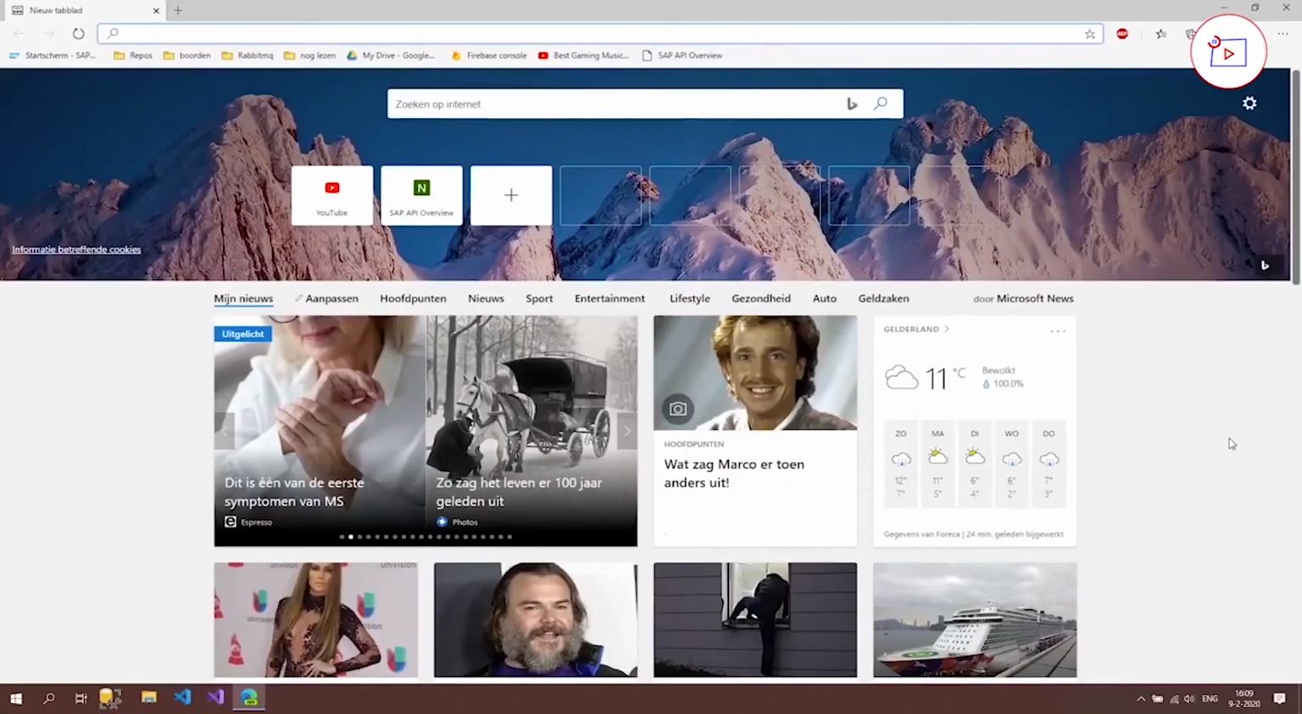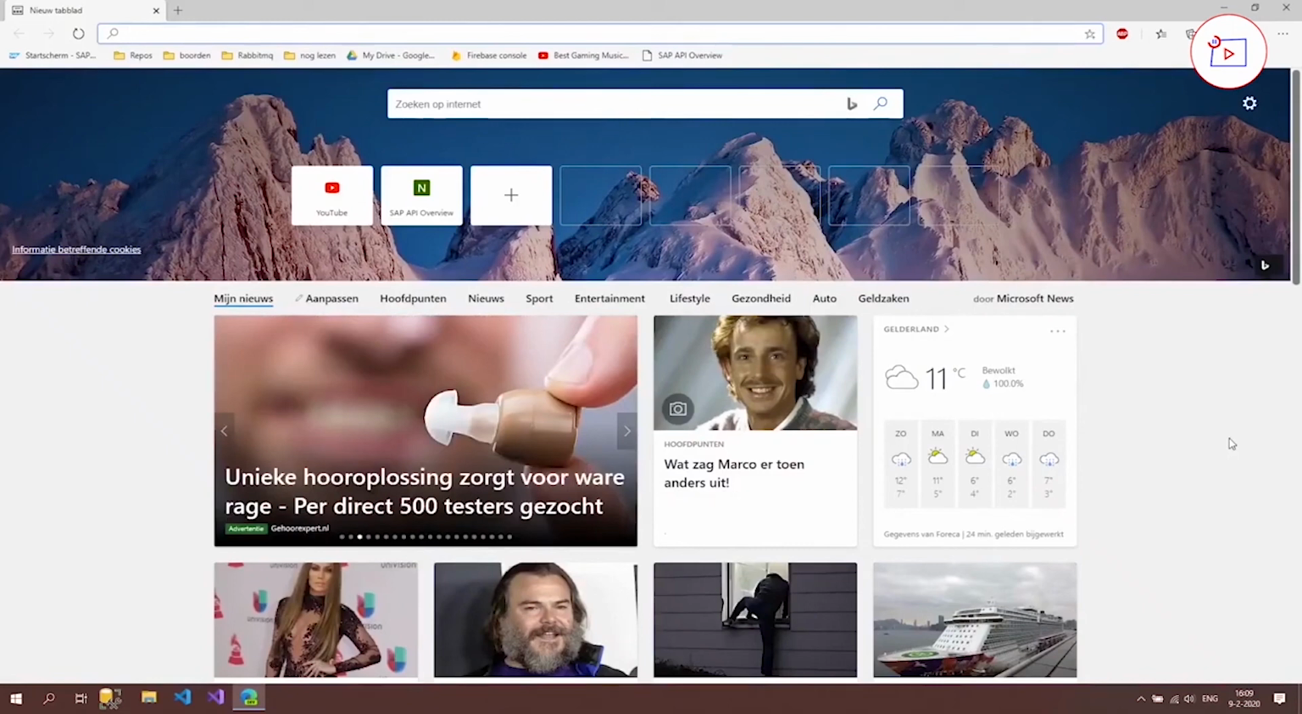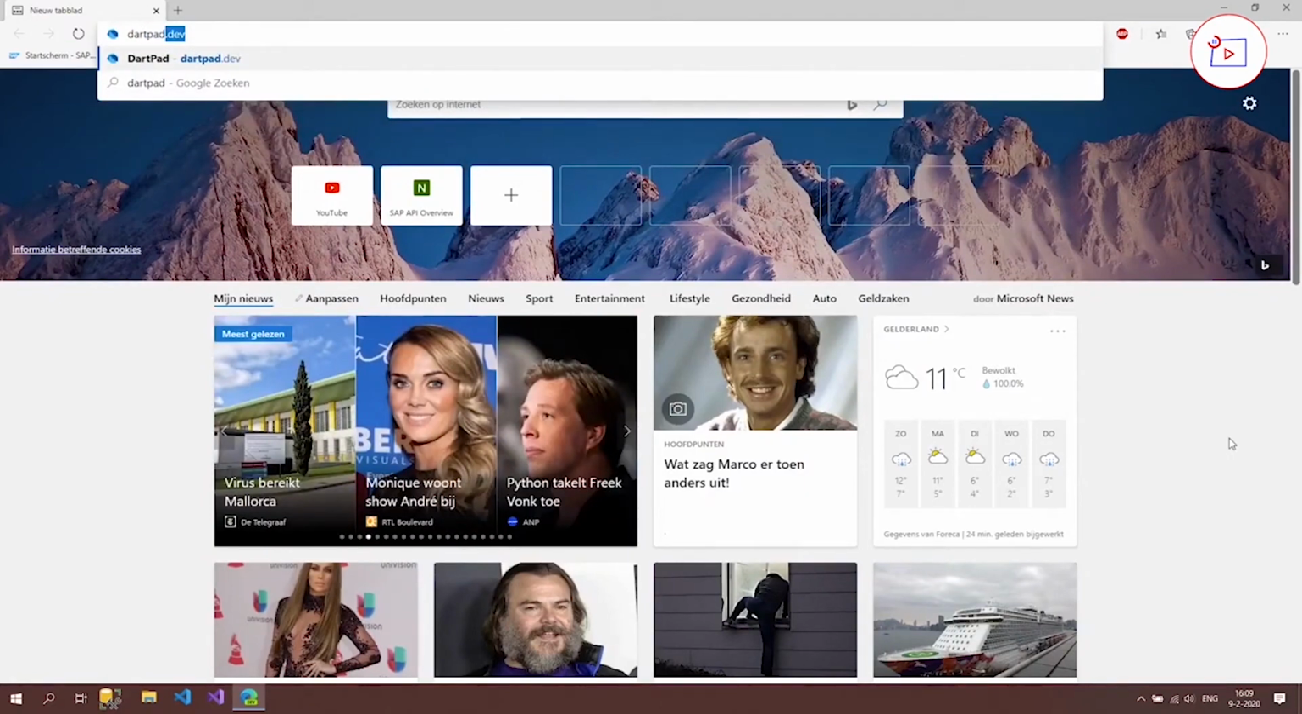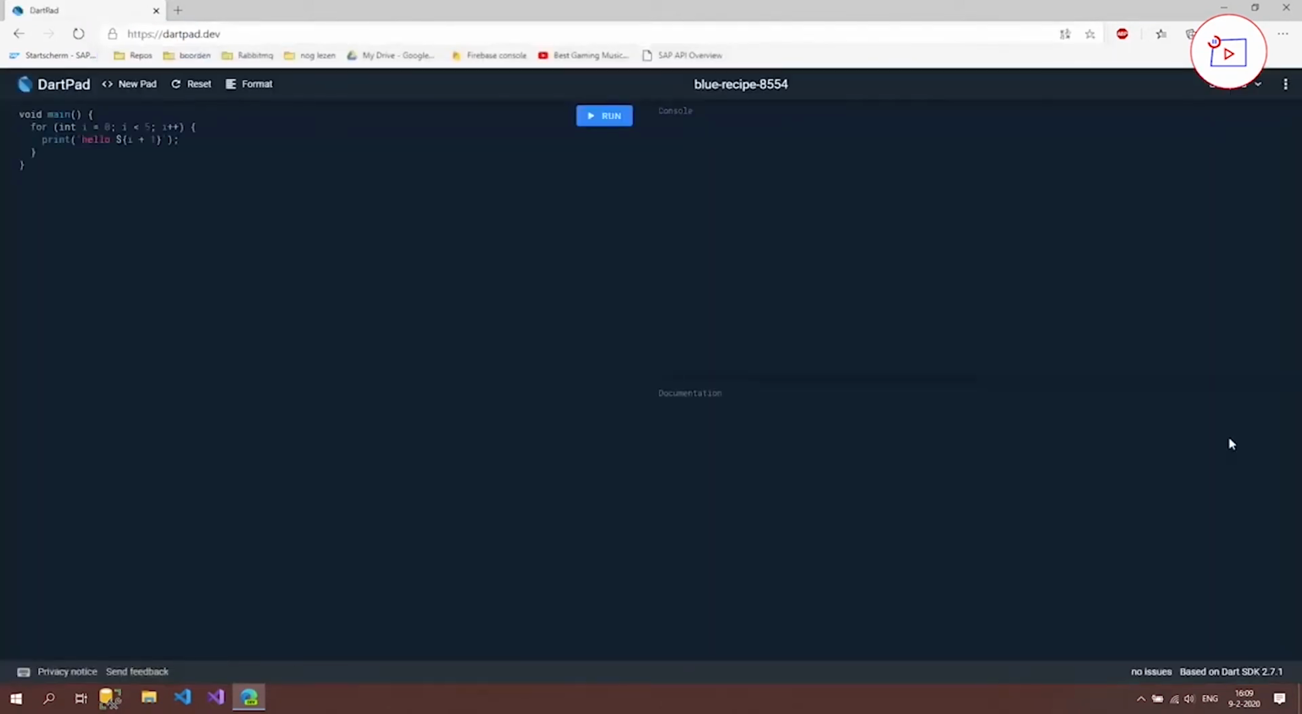As I told in the intro video, we're going to program in a website. Maybe you have the URL saved, but the website URL is dartpad.dev, as you can see. So we press enter and it opens up this web page. So what does it do? On the top side we have a header with some buttons, but we're not going to look much at that.